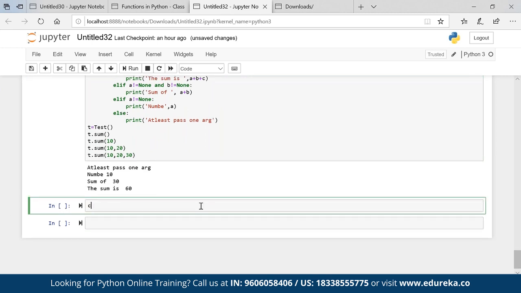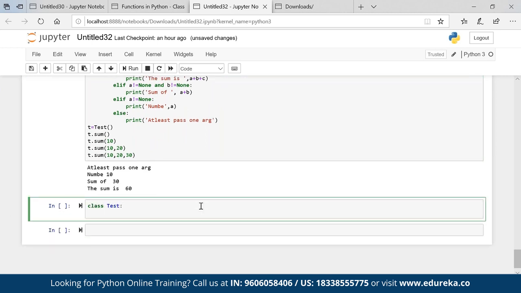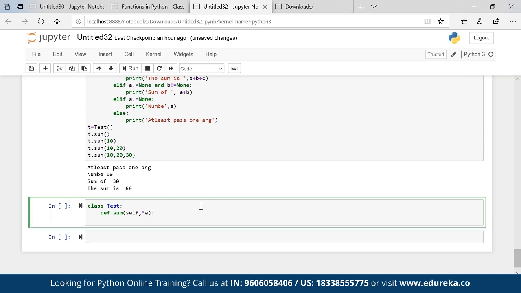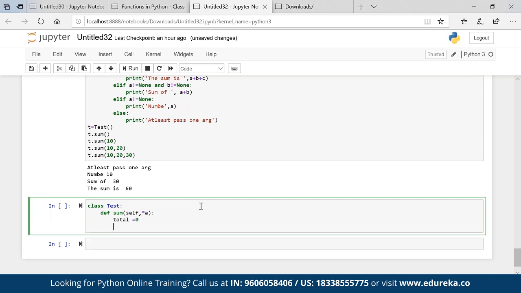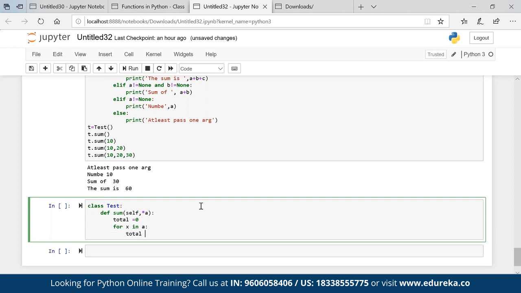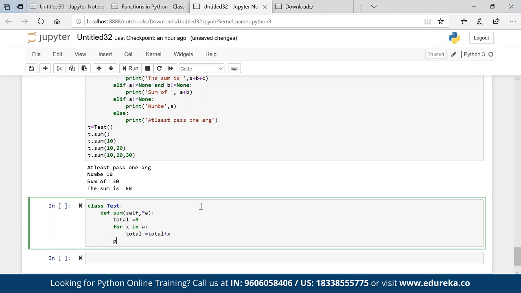Let me create it. Class test, def sum, self, star a is known as a variable argument. Okay, a is a variable argument. You can pass any number of values. Total is equal to 0, for x in a, total is equal to total plus x. Print the sum is total.